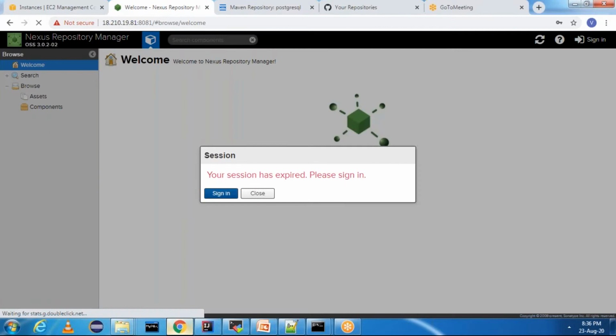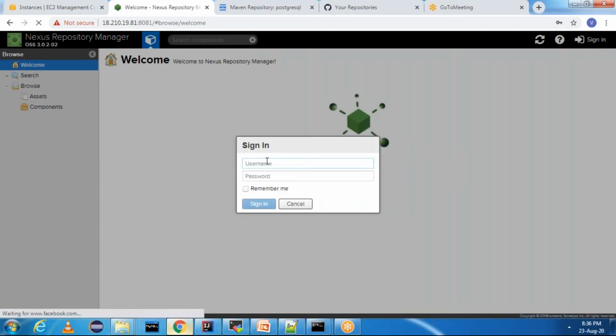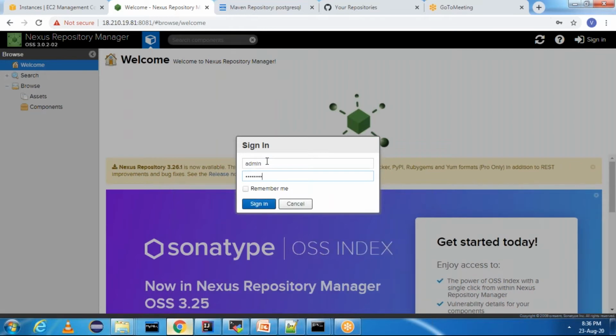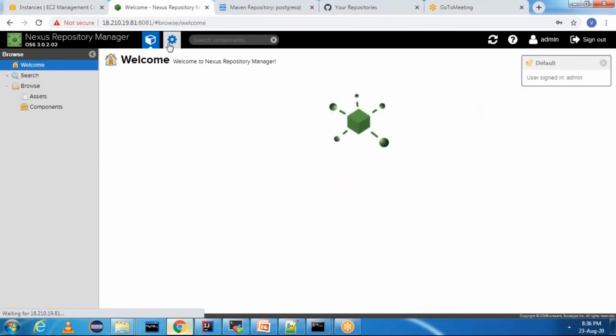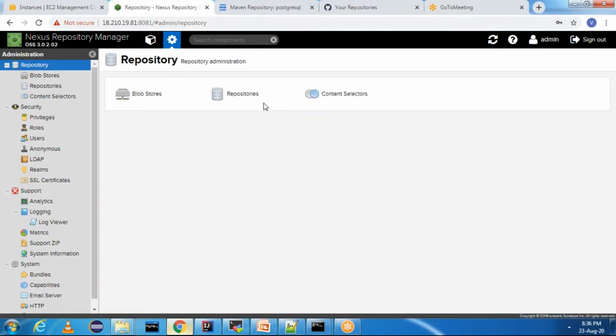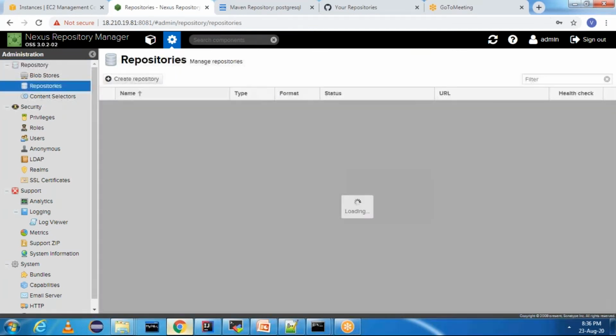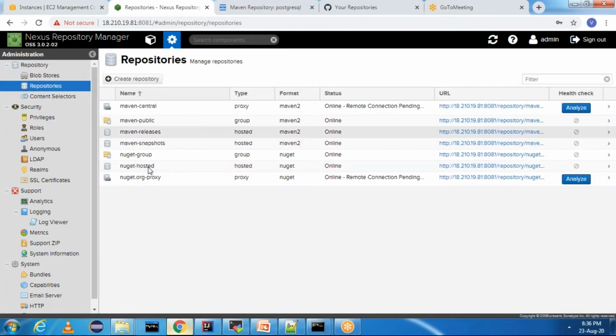You can see this is remote repository. If you observe, here we have a lot of repositories. Developers can create their own repository and they can store the artifacts here and they can download it from here or they can upload it to here.